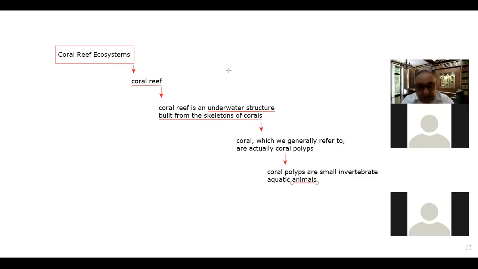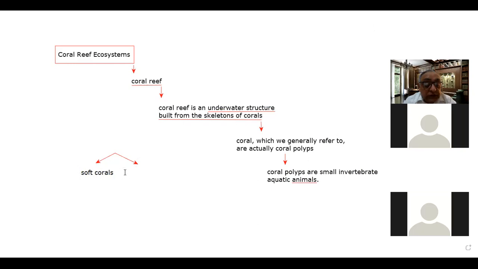They are animals. So now there are basically two types of corals. One type is the soft corals, and the other type is the hard corals.